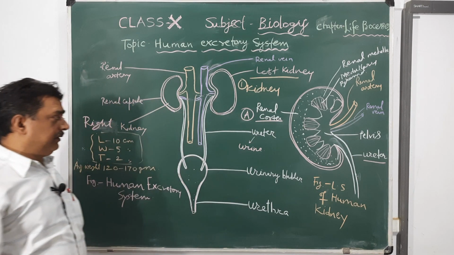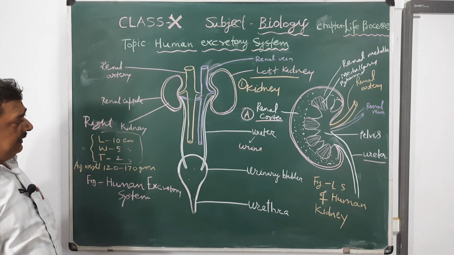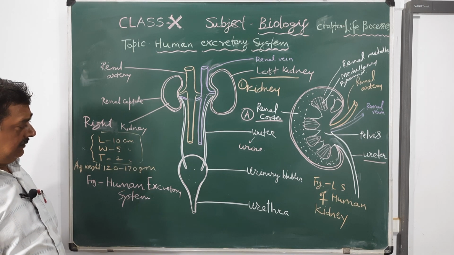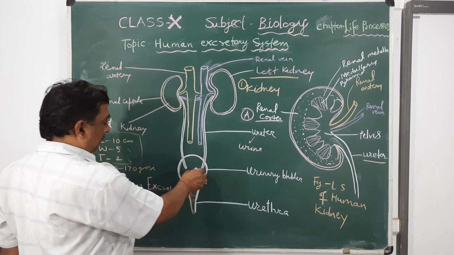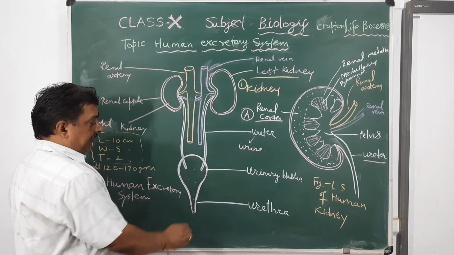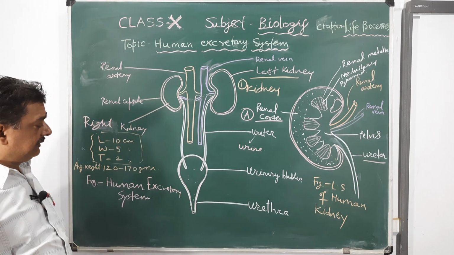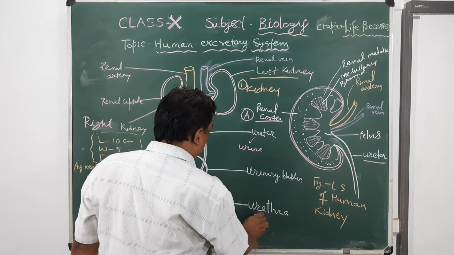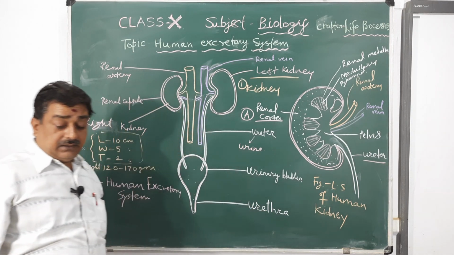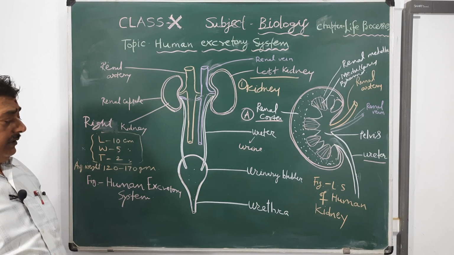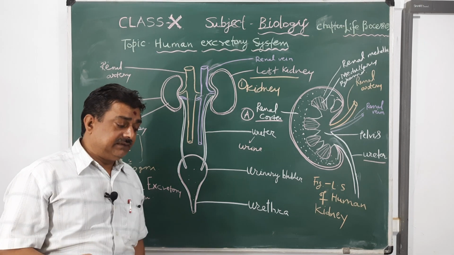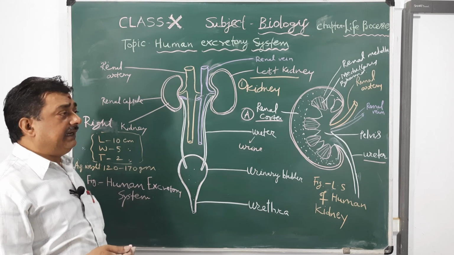The ureter is a tubular structure which carries urine from the kidney to the urinary bladder. The urinary bladder opens to the outside by a tube-like structure called the urethra. The urethra opens to the outside by an aperture called the urinogenital aperture, because in male the urethra is the common passage for both urine as well as semen.